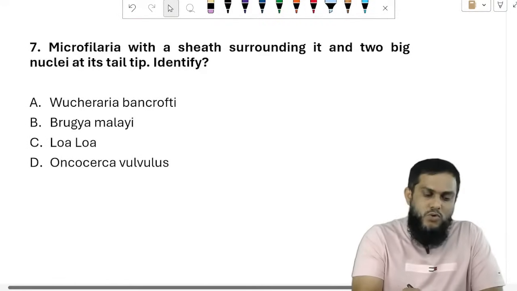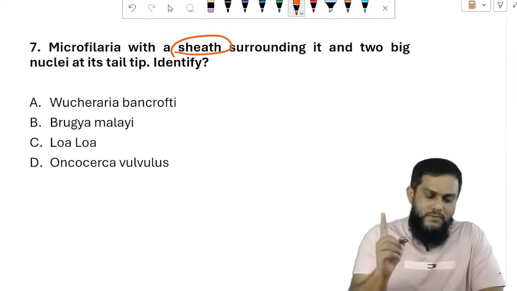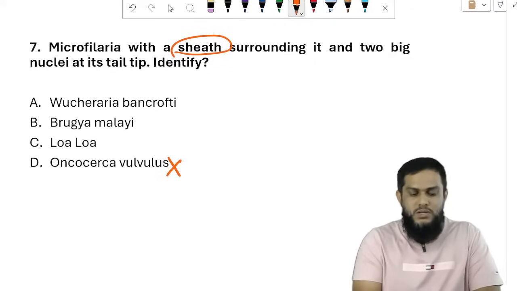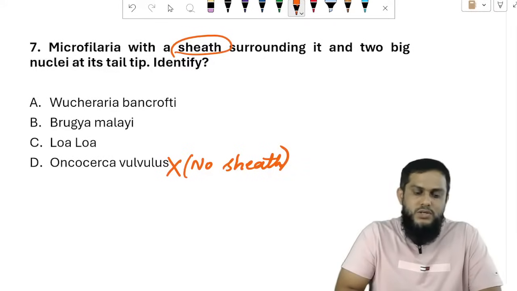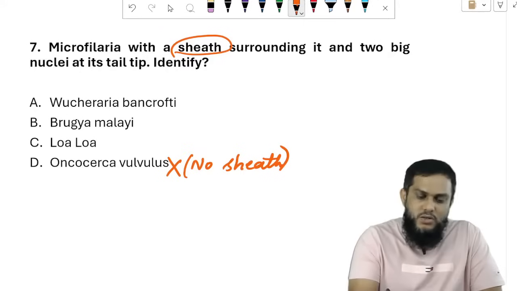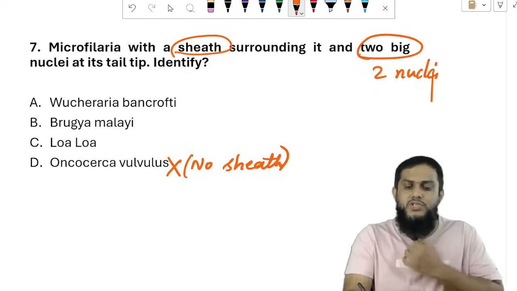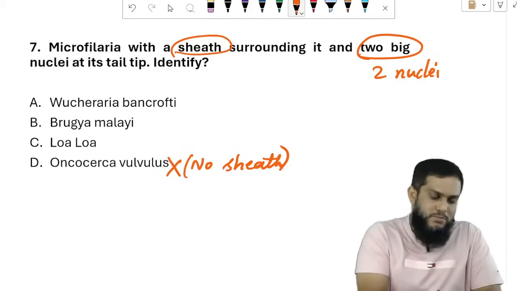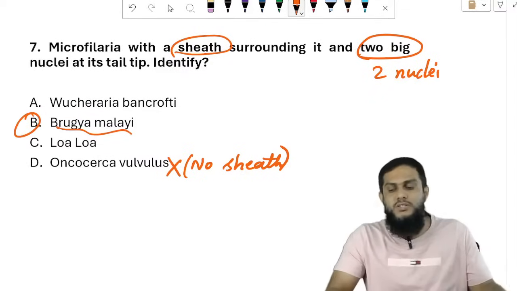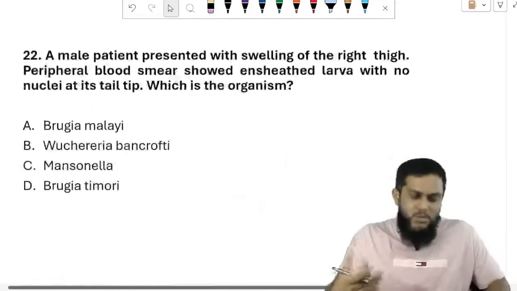Right? Then microfilaria with a sheath surrounding it. There is a sheath, which means rule out Onchocerca, because in Onchocerca there is no sheath. Now we divide based on sheath and no sheath. Two big nuclei, two nuclei. Sheath is there and there are two nuclei: Brugia malayi. Right? Very simple. So moving on to the next.